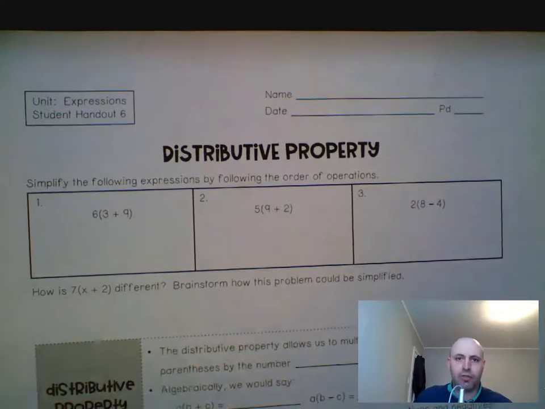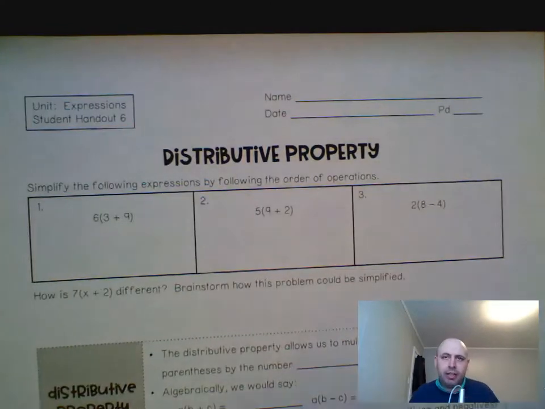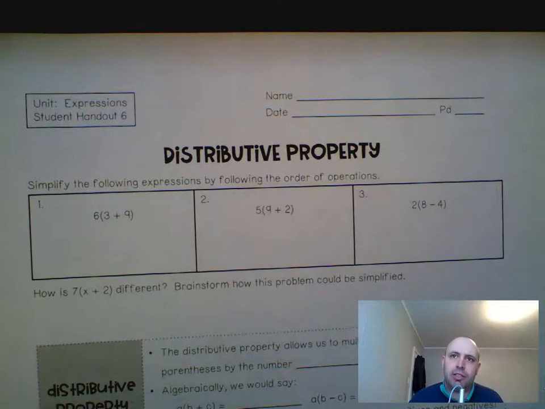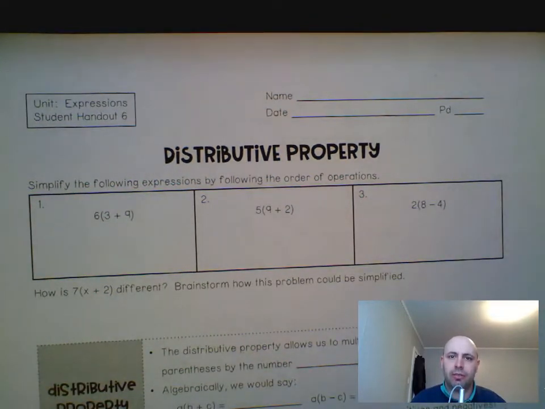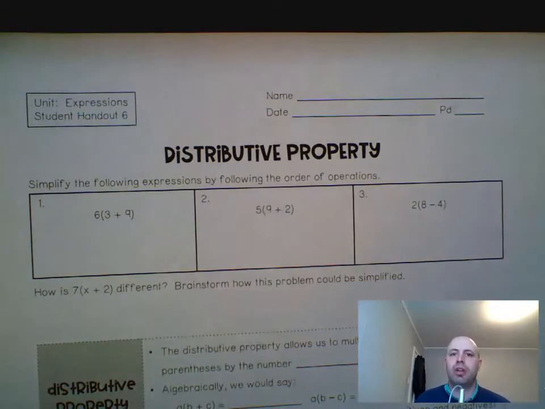Just a verse from Philippians 4 I want to encourage you guys with. It says, I've learned the secret of being content in any and every situation, whether well fed or hungry, whether living in plenty or in want. I can do all things through Christ who gives me strength.